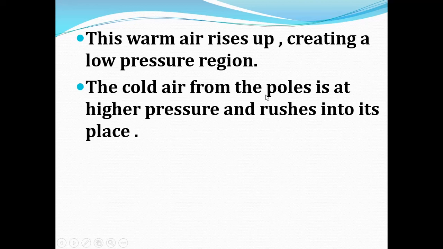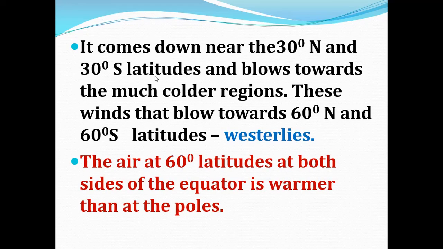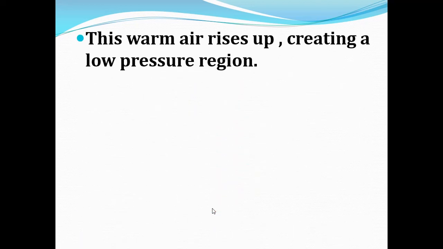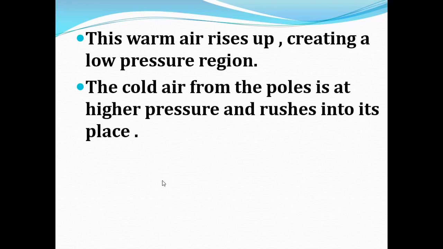Cold air from the poles is at high pressure and rushes in. So again it rises up, which creates a low pressure region.